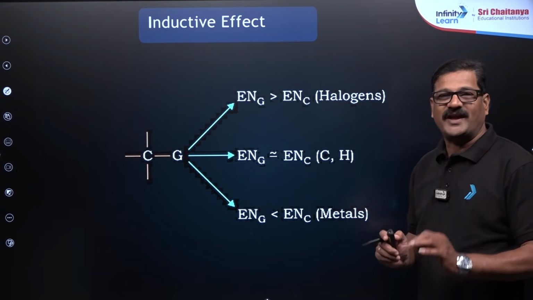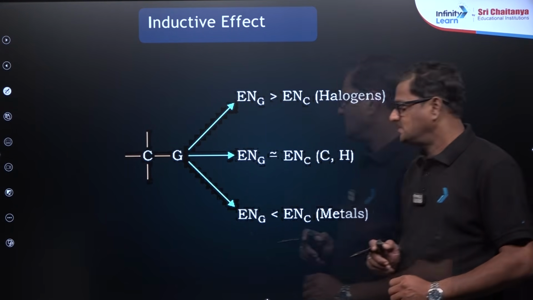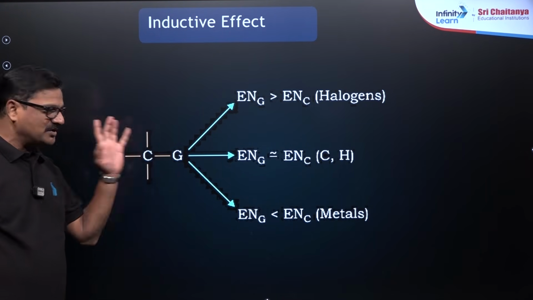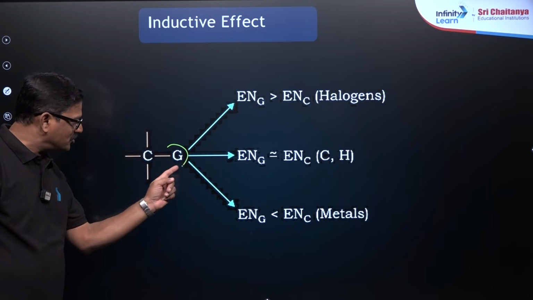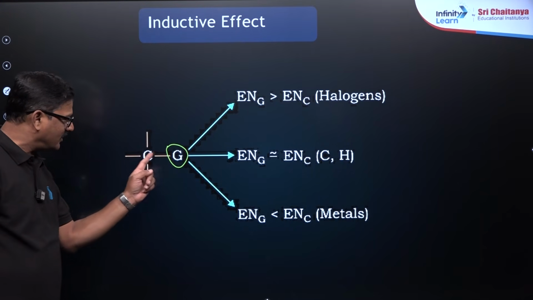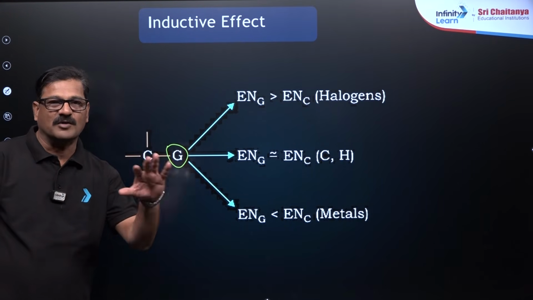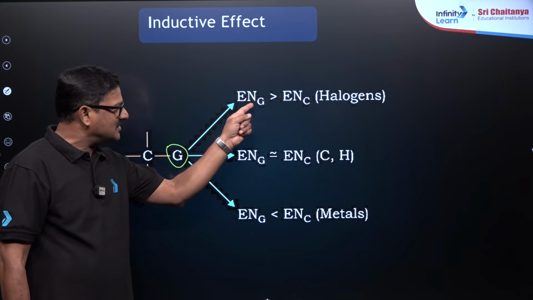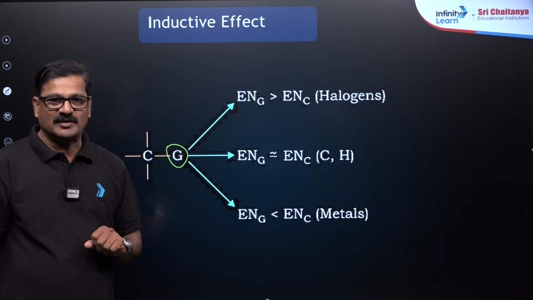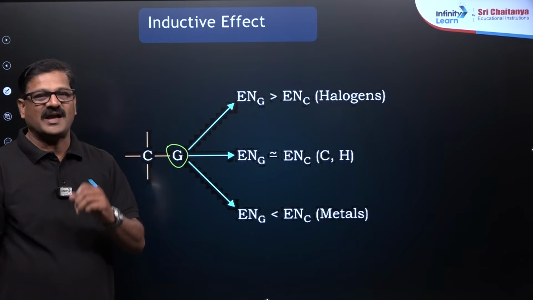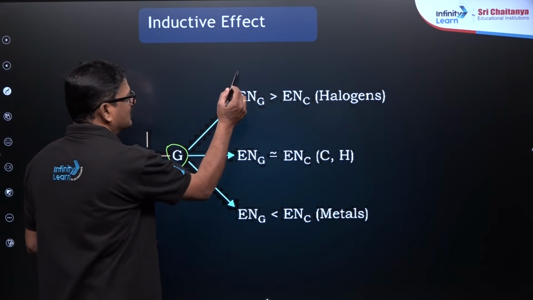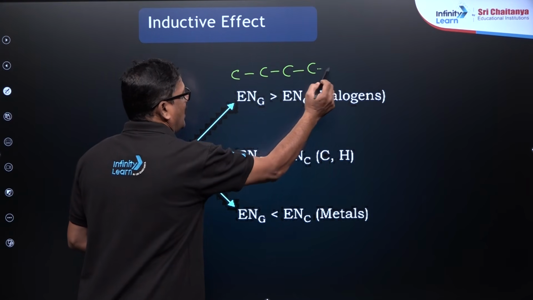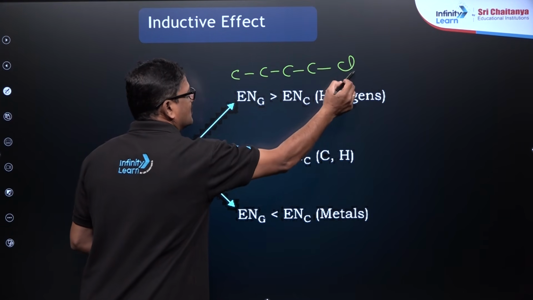You can see electronegativity is the game changer for inductive effect. So, carbon is tetravalent over here. Carbon is attached with a group. Let us see the nature of this group or atom directly attached to the carbon in the organic molecule. When the electronegativity of that group or atom is greater than carbon, say for example it is halogen. So, what will happen to this carbon? As I said, it is a halogen, it is like this.